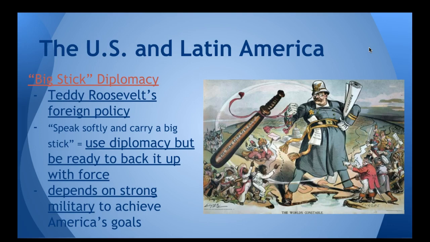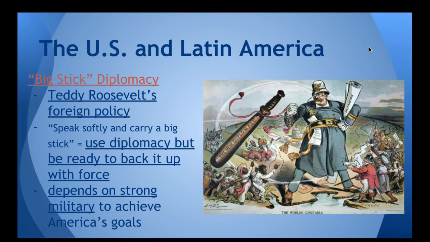What was America's big stick during this time? What part of the military had we built up? That's right, the Navy. So, big stick diplomacy depends on a strong military to achieve America's goals, and Teddy Roosevelt was not going to shy away from using the military to accomplish our goals in Latin America.